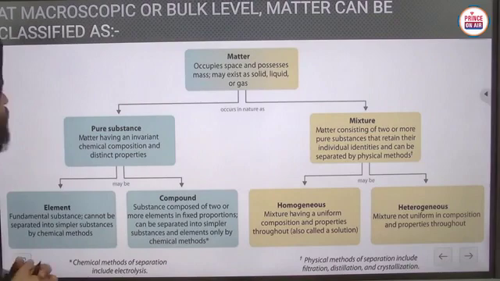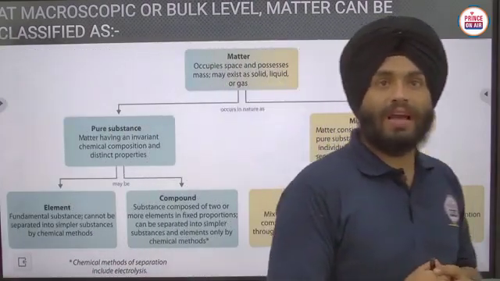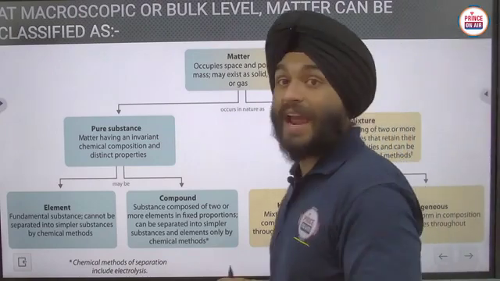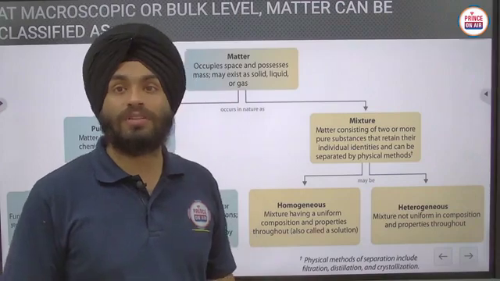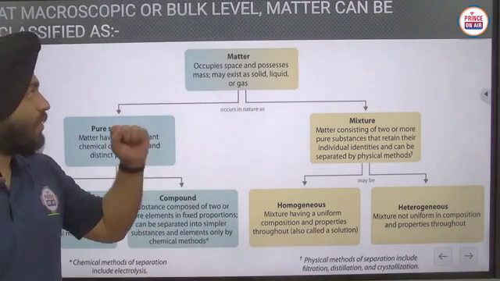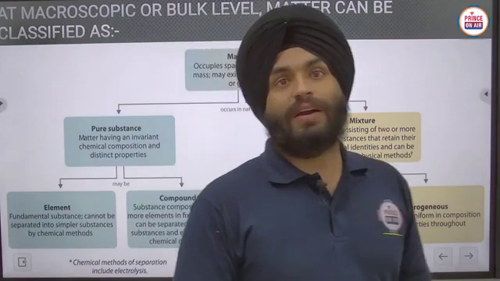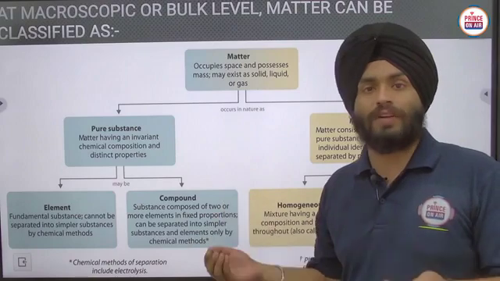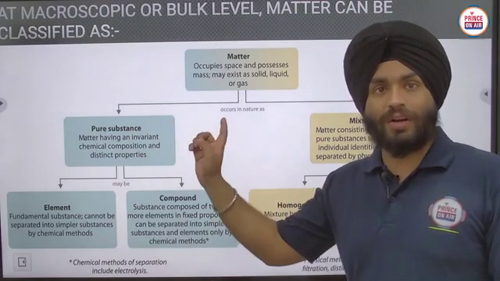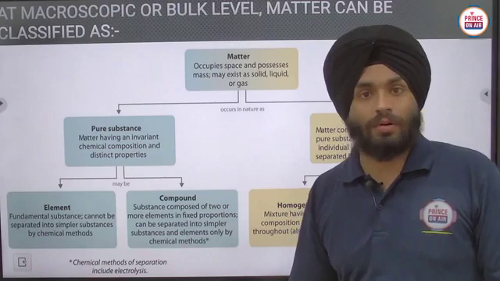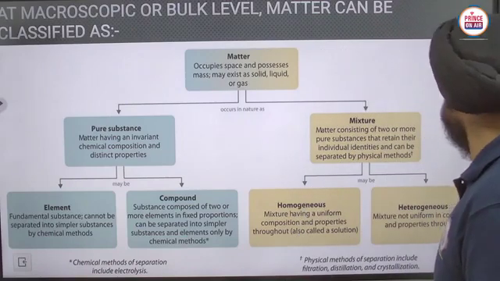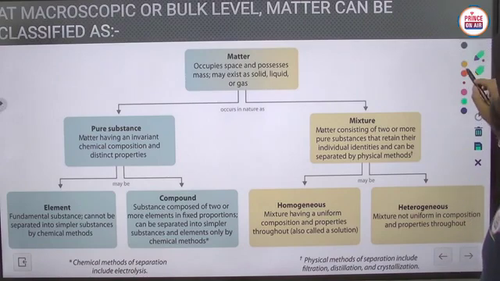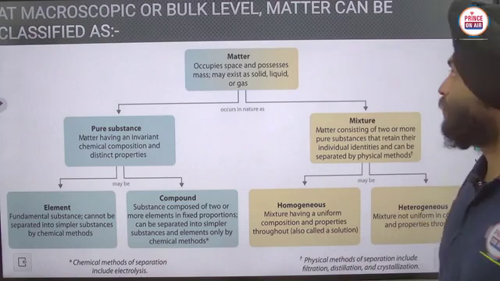Now we have to discuss at the macroscopic level. Matter can be classified into two sections, that is pure substance and mixture. See, matter is further classified. Firstly, we did the classification on the basis of physical properties, which is also known as physical classification. Now it is also known as chemical classification, or the bulk level or macroscopic level, where we classify the matter into these sections.